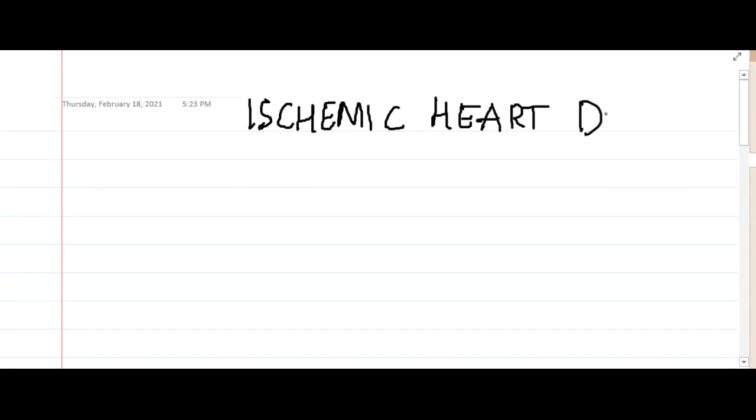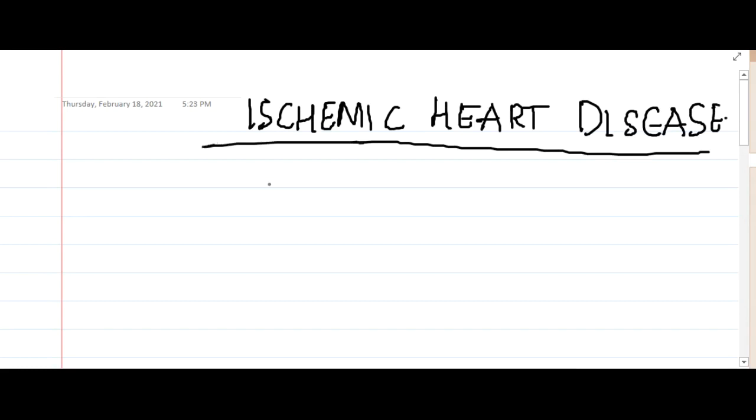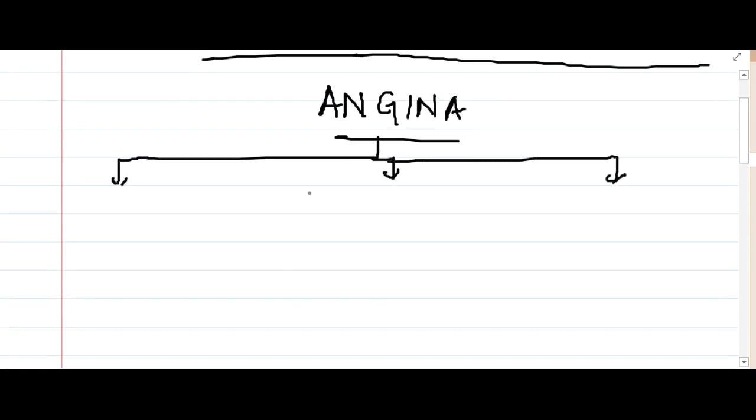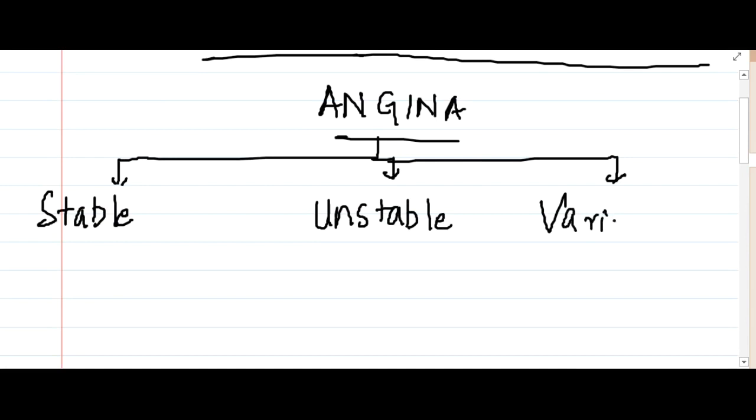Hello friends, let us now learn some important points about ischemic heart disease. First, in ischemic heart disease, one important disease which we are going to learn is angina. Angina is divided into three types. We have three main types of angina: stable angina, unstable angina, and then variant angina, or we can also